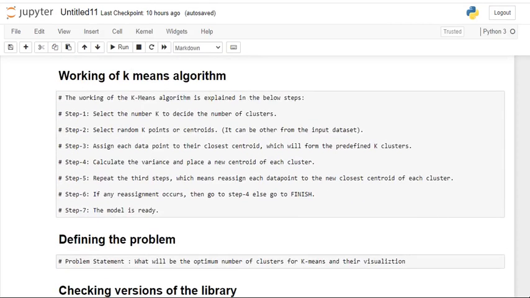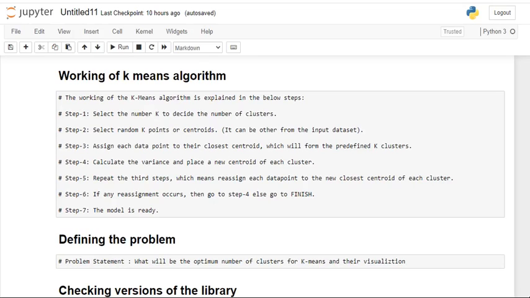Next, how the algorithm works. Because in machine learning, we need to build an algorithm that is used to segregate the data points based on identity. There are different steps involved in the k-means algorithm, meaning how it will work. The first step is we need to select how many clusters we are expecting from the data points. That is called the k value. In this task, we are predicting that 3 groups are expected, and we select random k points or centroids.